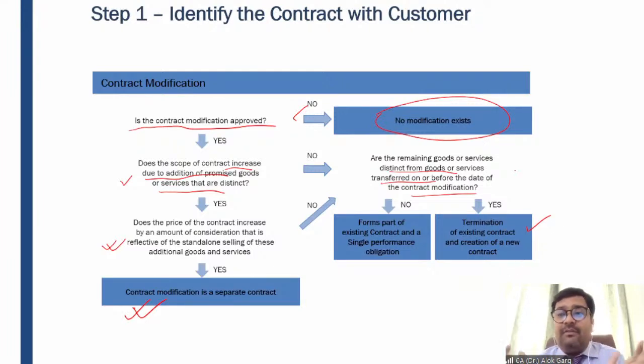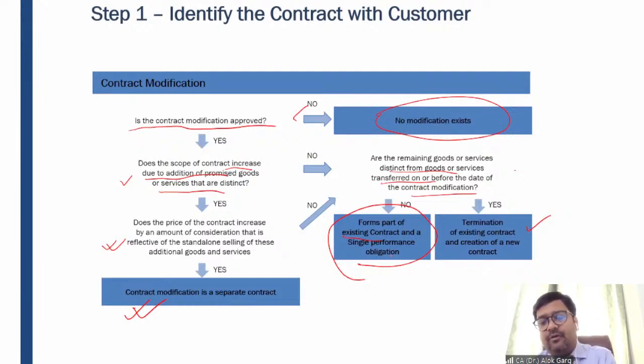But if the goods or services are like my painting services, single coating, double coating, in this case it will form part of an existing contract and a single performance obligation exists. So in this case you have to use a cumulative catch-up approach. It is not considered as a new contract, it will be considered as a change in the existing contract.